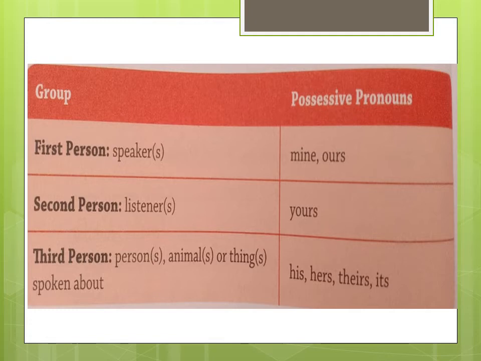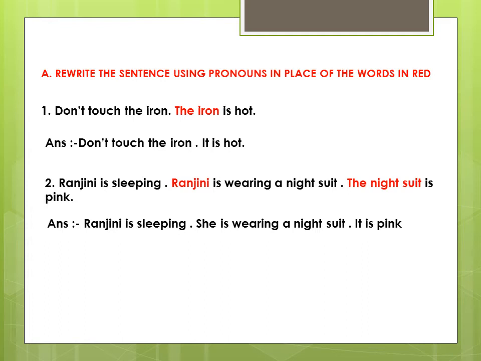Then comes the third person. It can be persons, animals or things, about whom the first person is speaking. For the third person, the possessive pronouns used are his, hers, theirs, its. I hope the second chart is also clear to you. Now, let's see a few examples and evaluate ourselves.